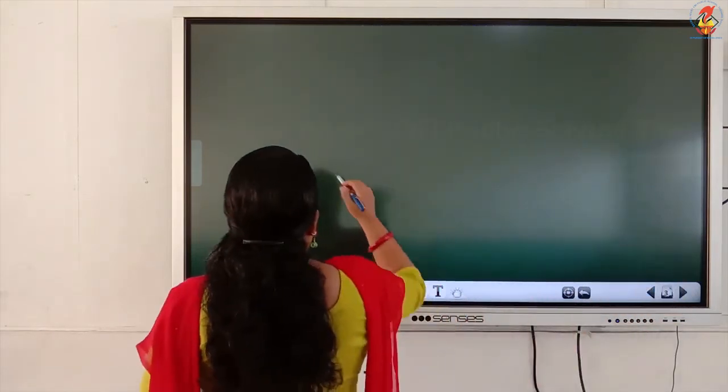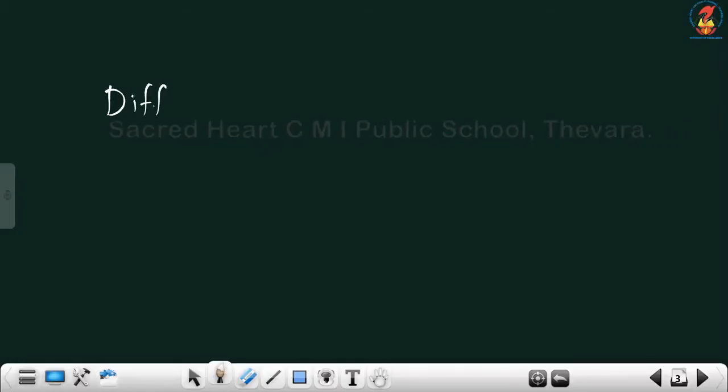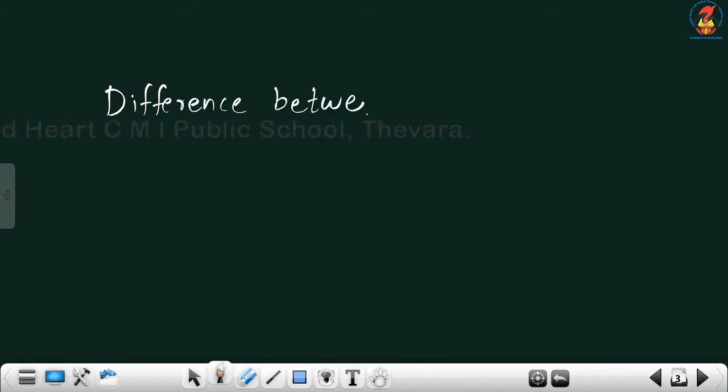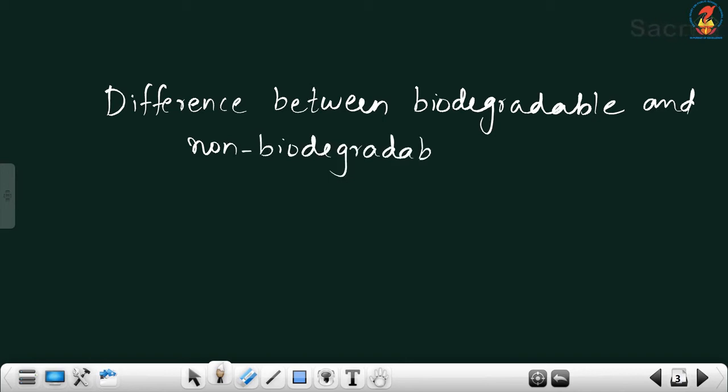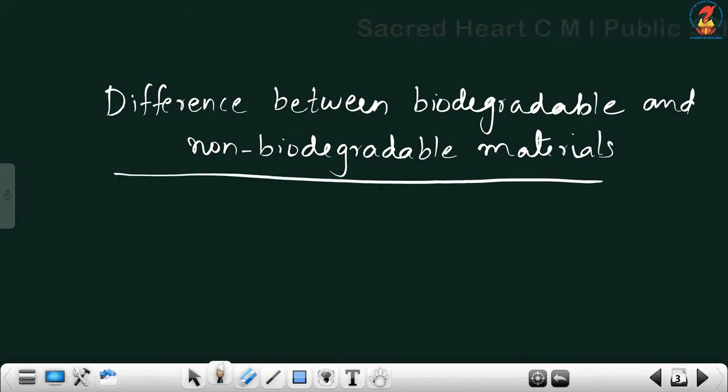Now the next topic is difference between biodegradable and non-biodegradable materials.